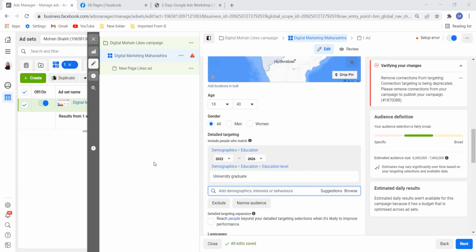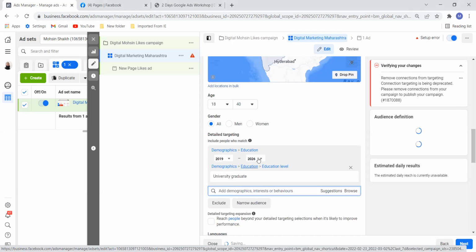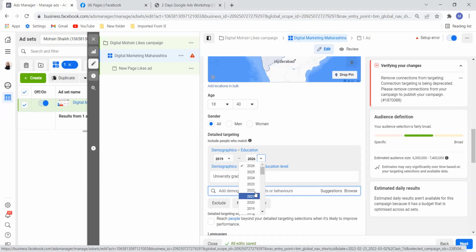Yeah, so here, see, if you're going specific and if you're targeting, then yes, you are implementing that. For example, you told me that 18 to 30 is what you want to target, and only university graduates. You can do that. For example, I want people who are university graduates, maybe not more than 3 years ago. I can do that. People who have graduated a long time back, I don't want to target them. I can do that. For example, see this, from 2019, I want to target people till 2022.